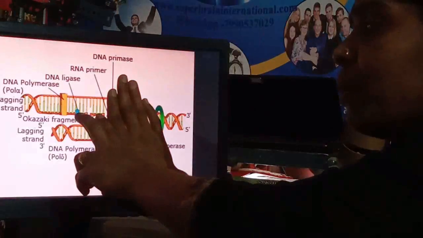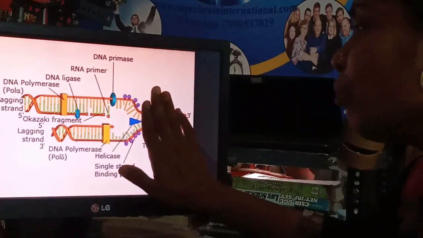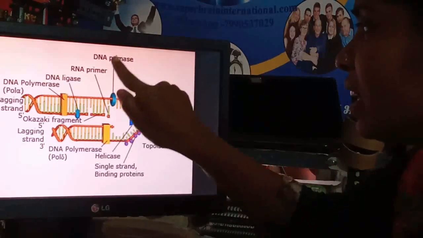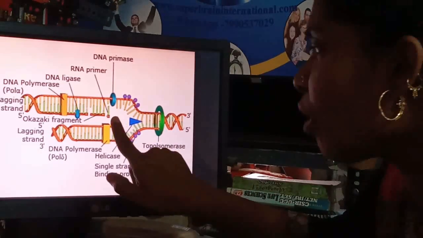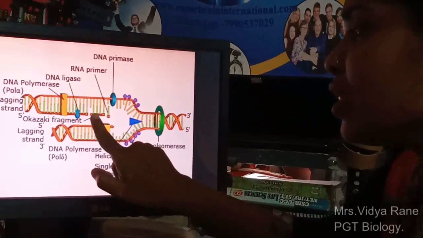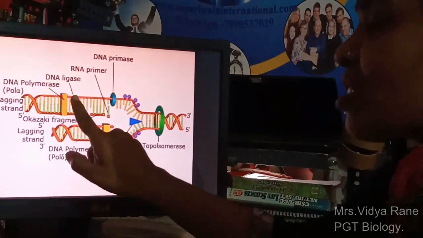So this second fragment is formed. This is the first one. Again the DNA is unwound up to this. Again the primer will be added over here. Here DNA primase will add the RNA primer, and again from that a new strand synthesis will take place. So this is the lagging strand.